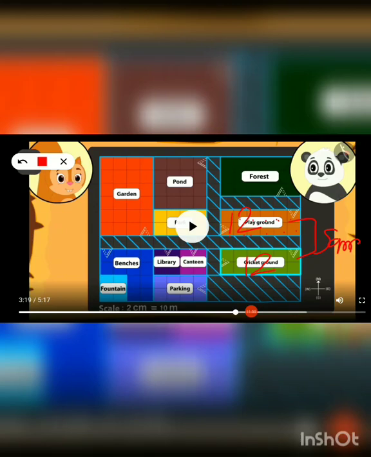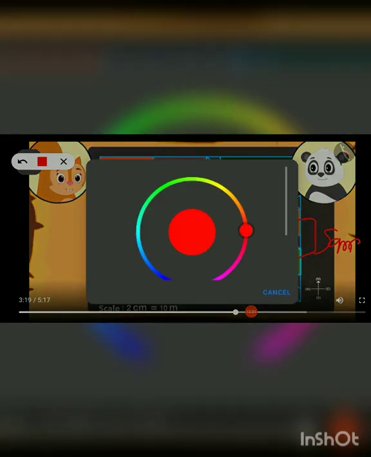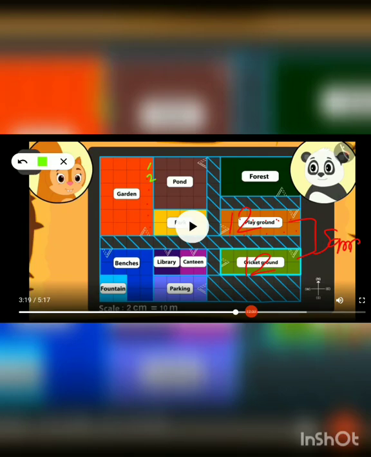Okay, and here in this garden 1 2 3 4 5 6, one line 6, then 7, 8, 9, 10, 11, 12. So 12 and 12, total this area will be 24. Okay, here 12, 12, this is 24. So this 24 means this garden.